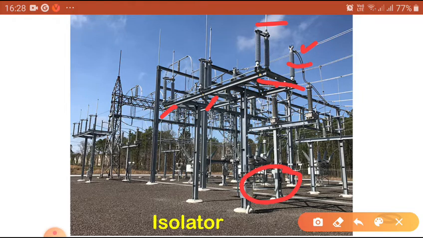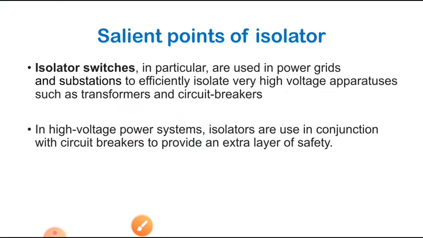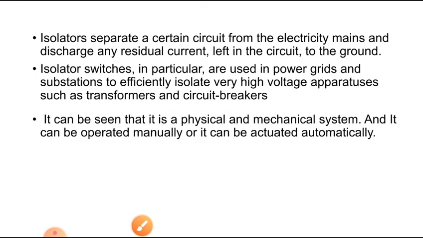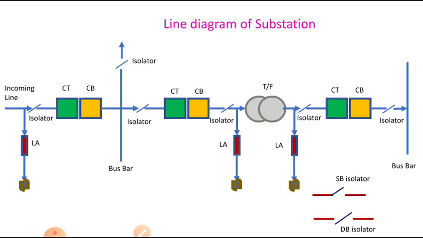Now once again let us see how the isolator opens and closes in an animation. You can see this one, and these are the points you have to remember. Now the line diagram.